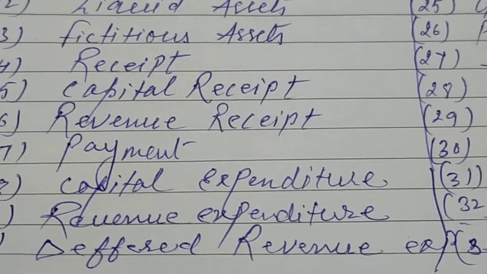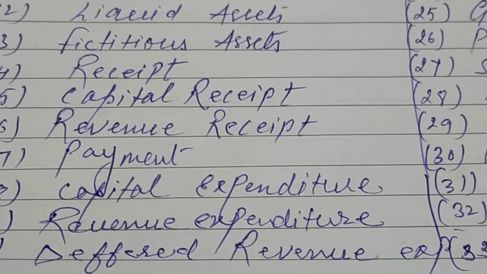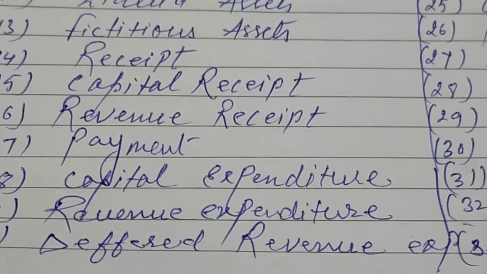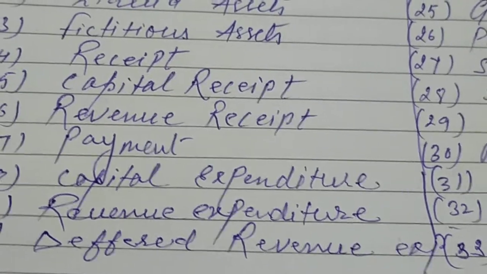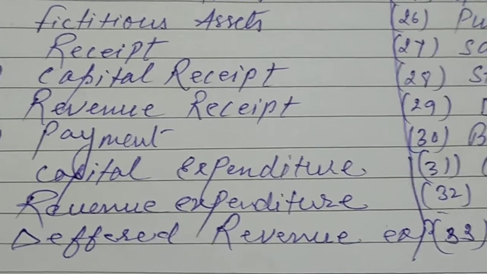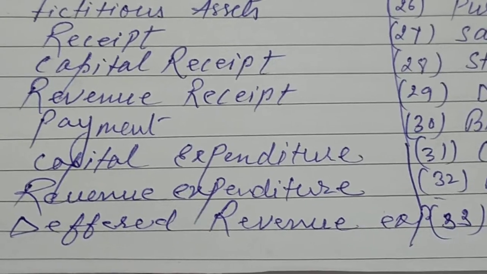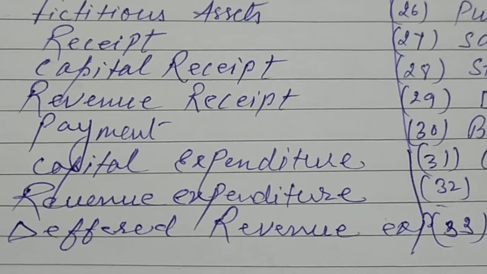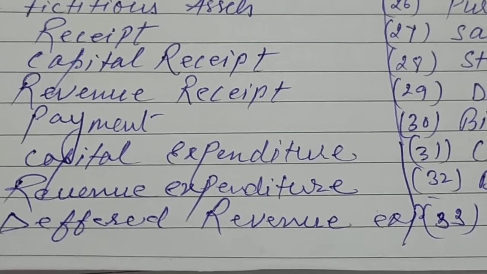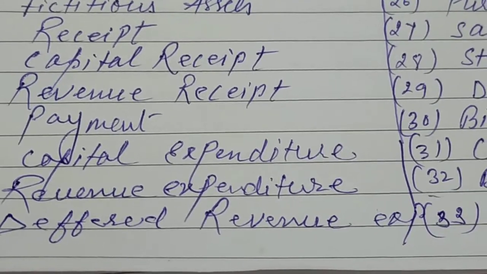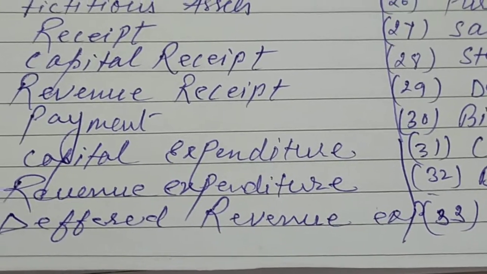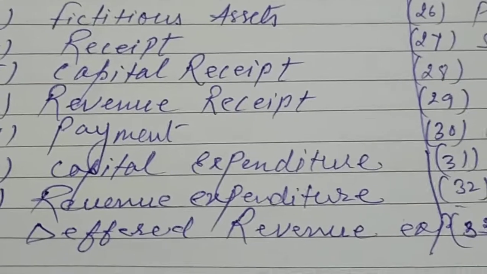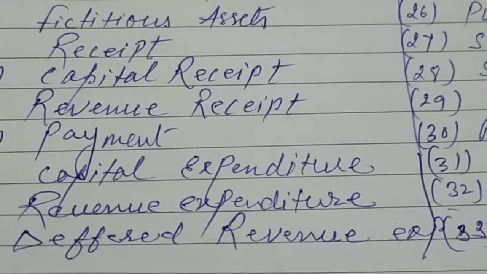Okay, and now revenue expenditure. Revenue expenditure is on a regular basis, which increases our profit. For example, in our business two workers are doing work, and at the end of the month we pay their salary. This type of expenditure for us is called revenue expenditure, because the workers are working to increase our profit, right?